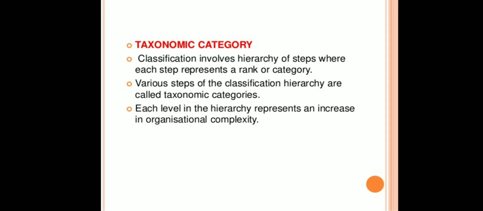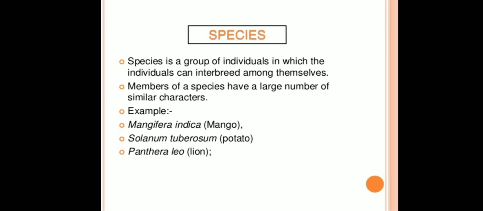The next topic that we are going to study is about taxonomic category. Classification involves hierarchy of steps where each step represents a rank or category. Various steps of the classification hierarchy are called taxonomic categories. Each level in the hierarchy represents an increase in organizational complexity. So now let's learn about various taxonomic categories. The first one being the species.